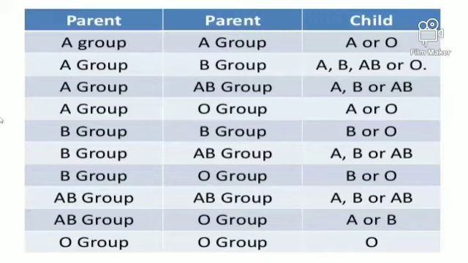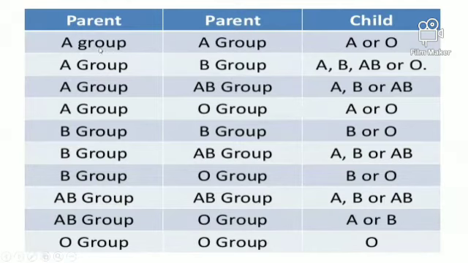Then if the parents are A blood group, say the mother is A and the father is B, or the mother is A and the father is A, which blood group appears in a child?